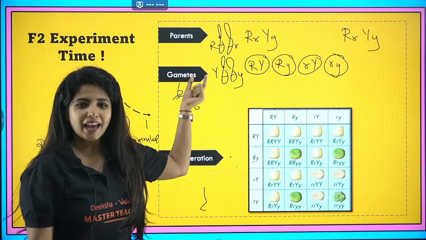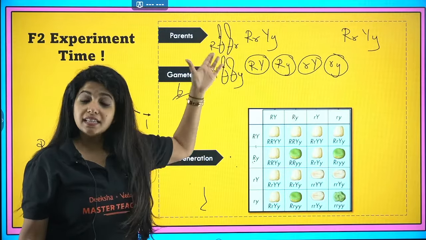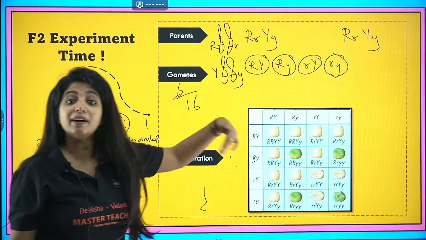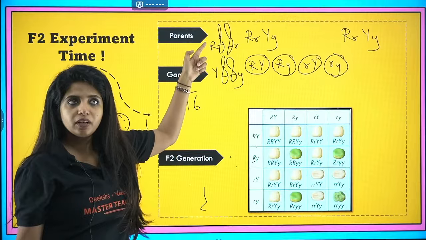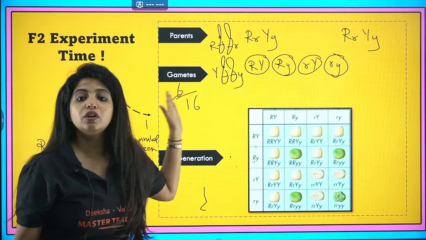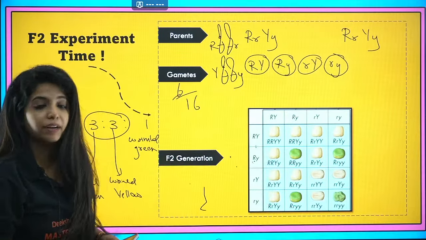Capital R does not say that it will only go with capital Y. It also goes with small y. And since it is giving new combinations, that is why you see non-parental characters. If they were very specific that capital R will only go with capital Y, you would not see all these special characters. And that is the law of independent assortment.